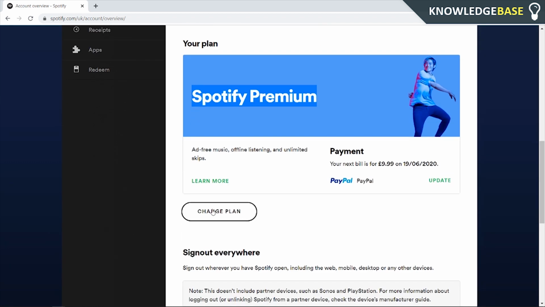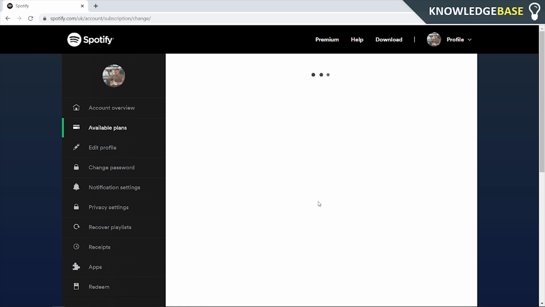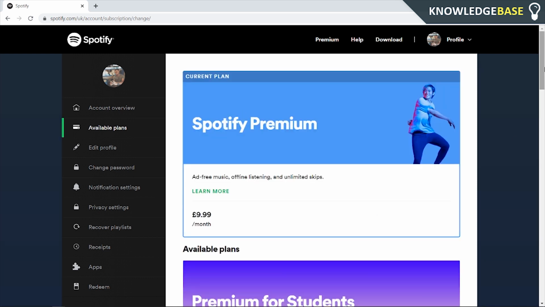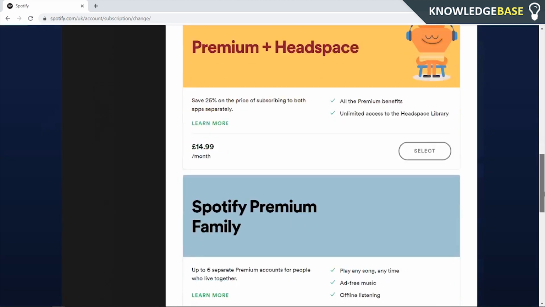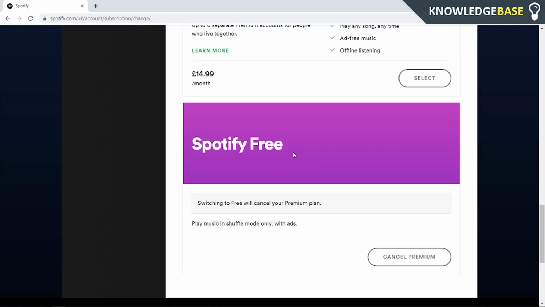Now what you need to do is click on Change Plan. And what's going to happen here is it's going to give you a list of all of the different plans that you can get on Spotify. We're not interested in any of them, we just want to scroll all the way down to Spotify Free. And here what you can do is click on Cancel Premium.